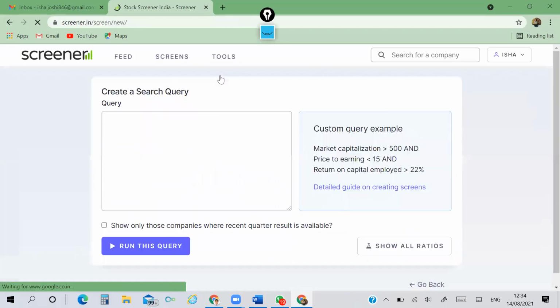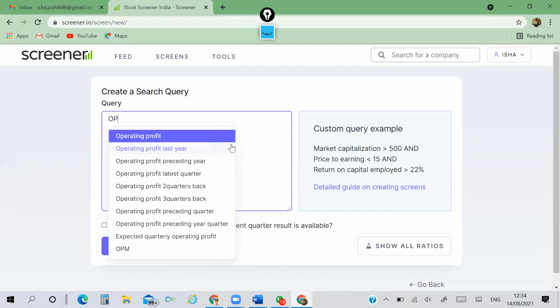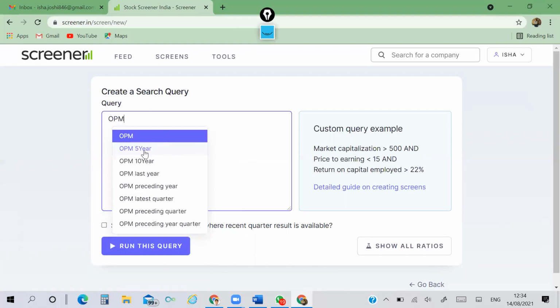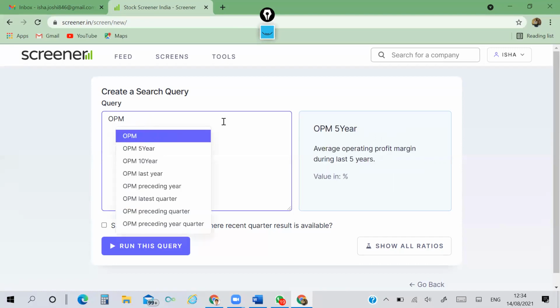financial stock scan. Suppose I want to choose a company whose operating profit margin is more than 10%. Just we are seeing the terminology they use, OPM for operating profit margin, while we are choosing the ratios. So I am typing here OPM 5 years, or I can get only OPM.